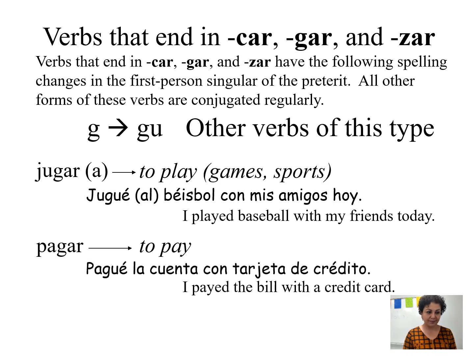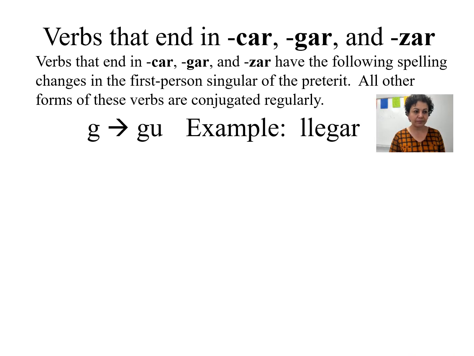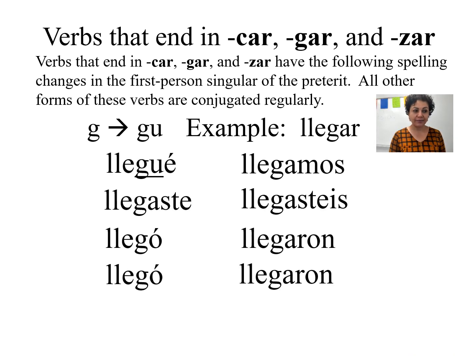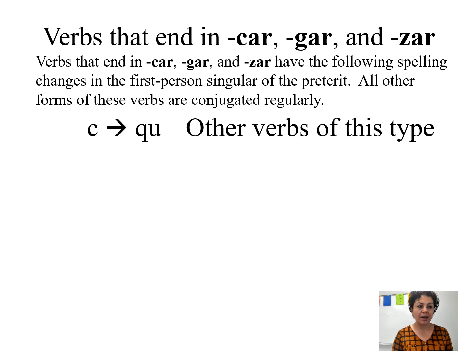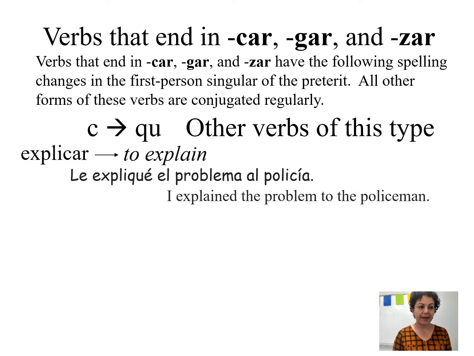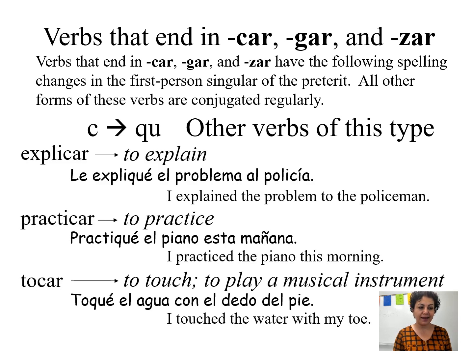Pagar, to pay. Pagué la cuenta con la tarjeta de crédito. Yo pagué mi blusa con la tarjeta de crédito. Llegar, to arrive. Llegué, llegaste. That is another example with the GAR verbs. If you see, we're changing, just adding in the first person. And with the Q, explicar, expliqué.